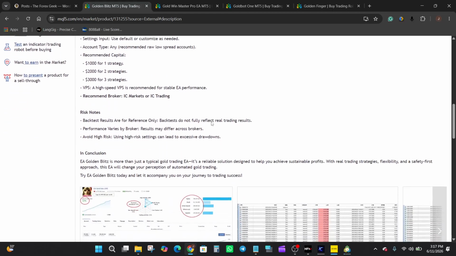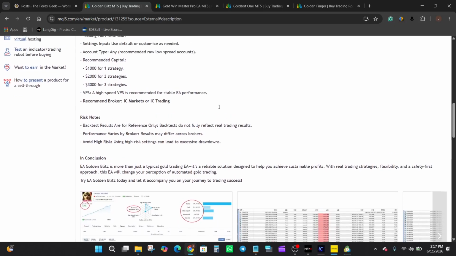Now, transitioning into the historical testing and analysis section, it's worth noting that the developer explicitly states that backtest results should be treated as reference material only. That's an important reminder because historical testing can provide useful insights into behavior, but it cannot fully replicate live market conditions.